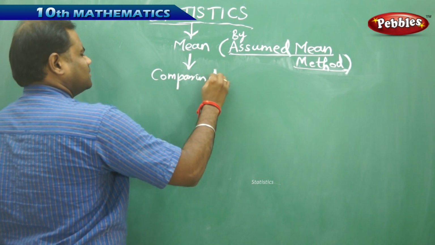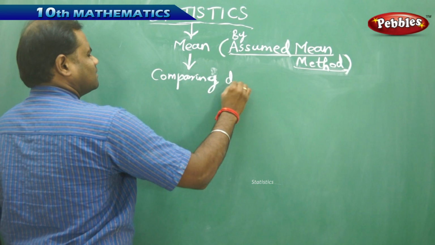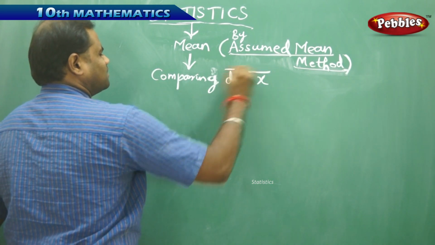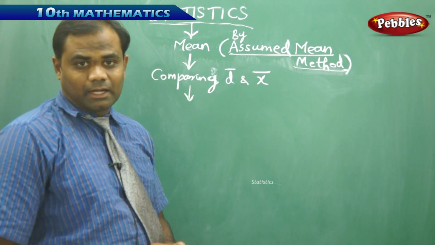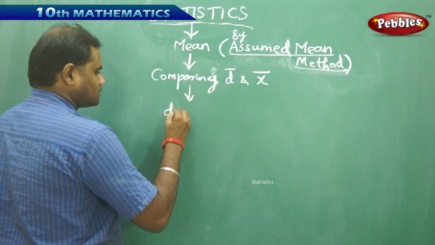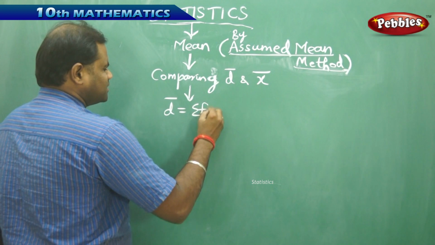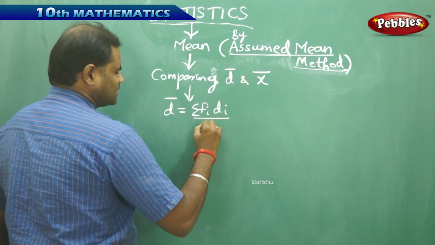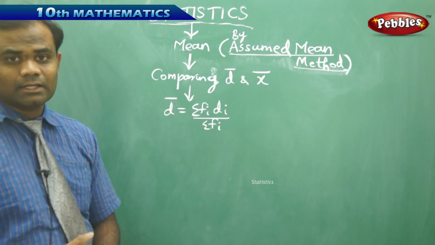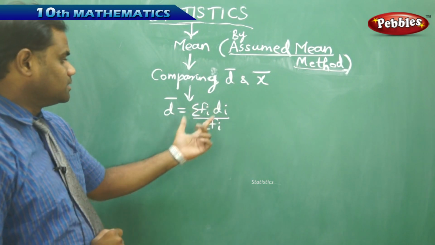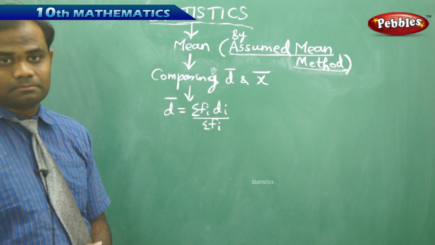As I have found the formula for d bar, which is sigma fi di by sigma fi, let's see how x bar can be derived using this.